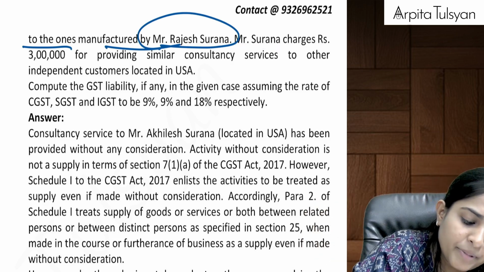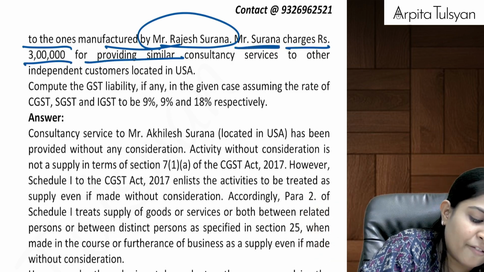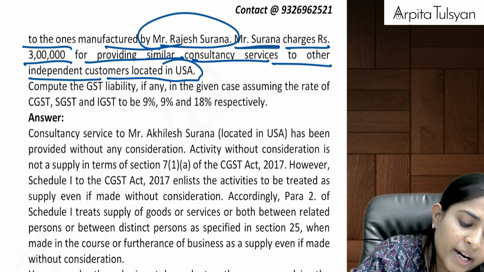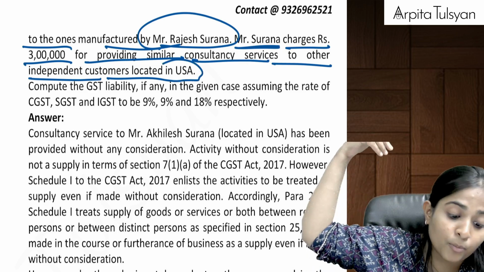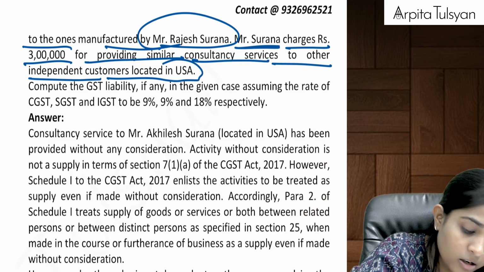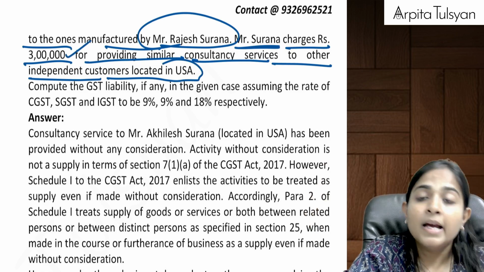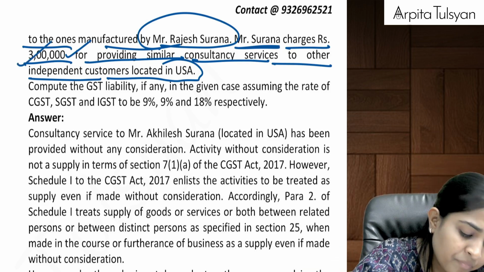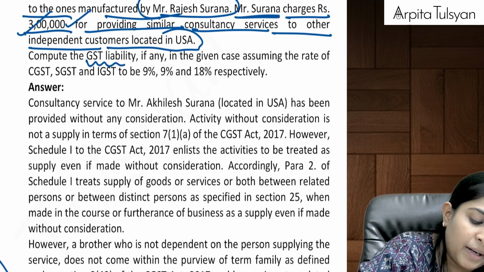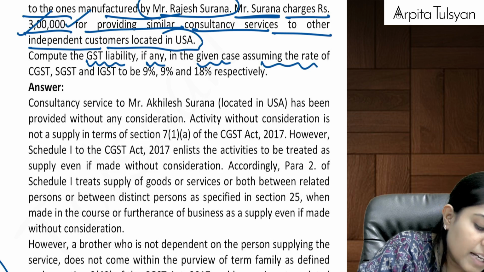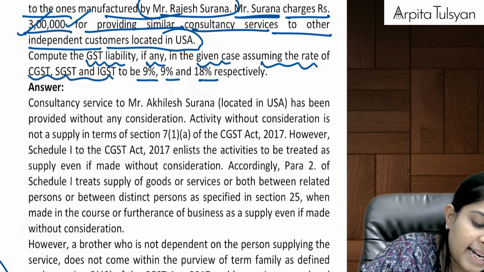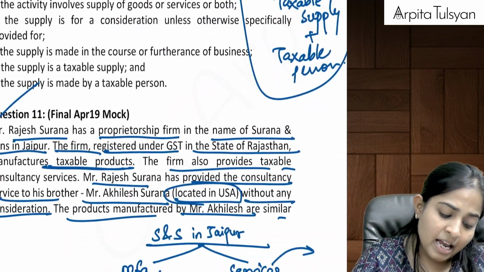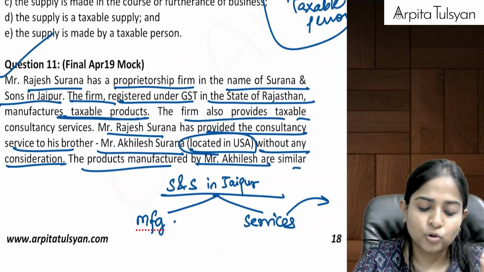Okay. Now, Mr. Surana charges rupees 3 lakh for providing similar consultancy services to other independent customers located in US. Okay, so he is also providing service. Mr. Surana is providing to independent people, it is providing at 3 lakh rupees. To his brother, he gave it for free. Compute the GST liability, if any, in the given case, assuming the rate of GST to be 9, 9 and 18% respectively. Okay.